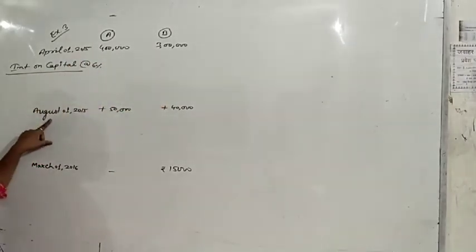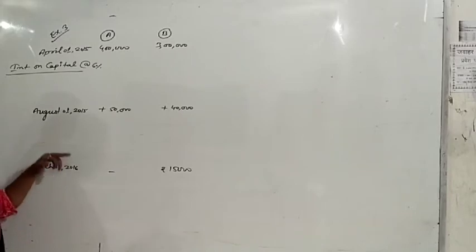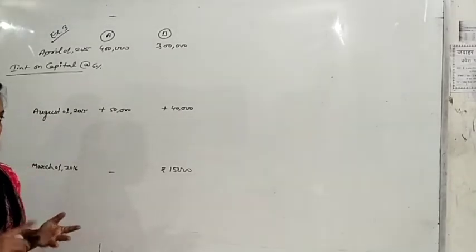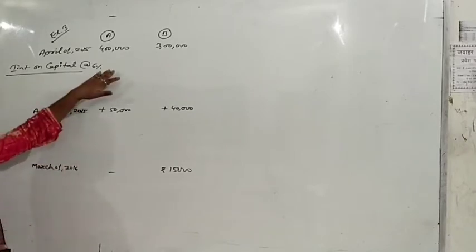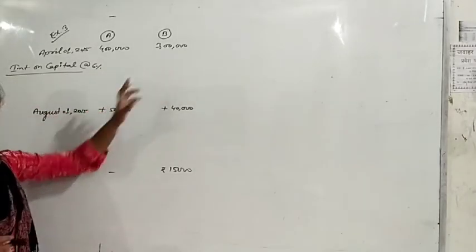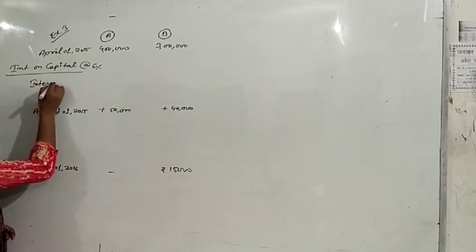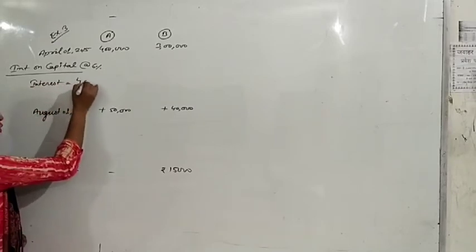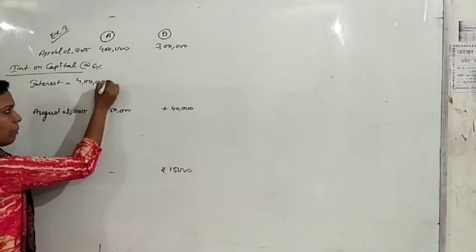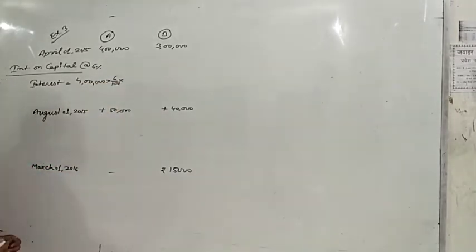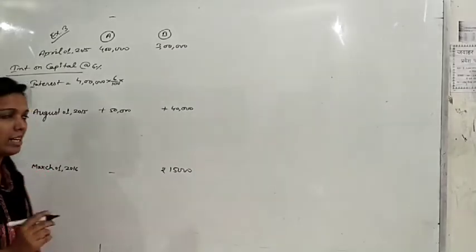The next transaction is on 1st August. It means April to July, that is April, May, June and July, 4 months, they are using the same capital, 4 lakh and 3 lakh. So first of all we will find interest on 4 lakh, multiplied by 6 upon 100, that is 6%, for 4 months.